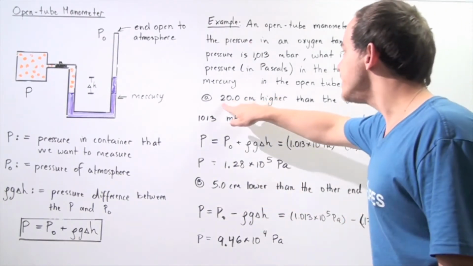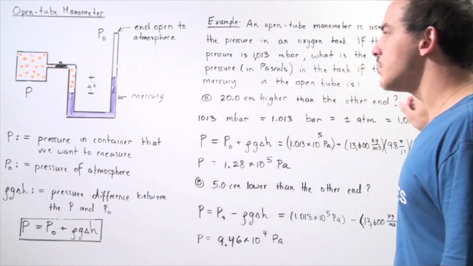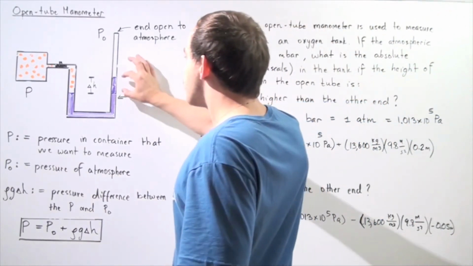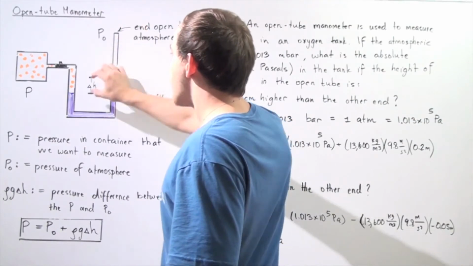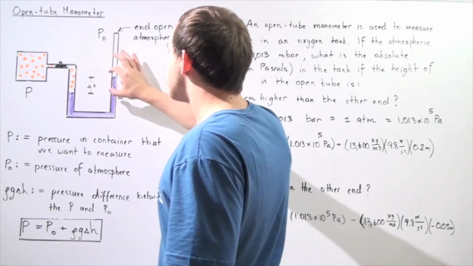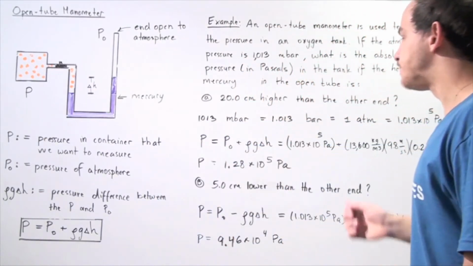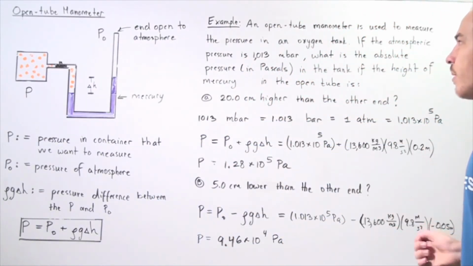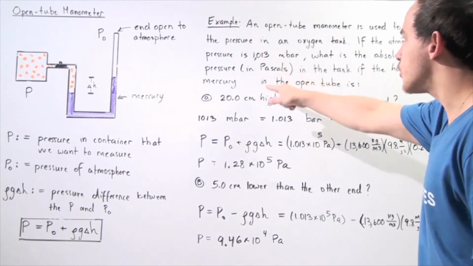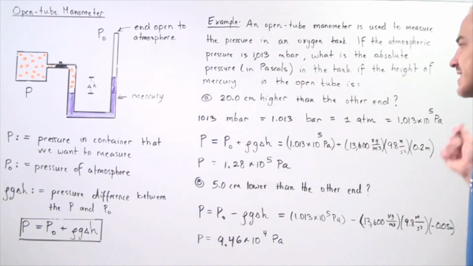So 20 centimeters higher at the other end simply means that this end is 20 centimeters higher than this end. So that means the change in h is simply 20 centimeters. So let's begin by converting 1013 millibars to pascals.